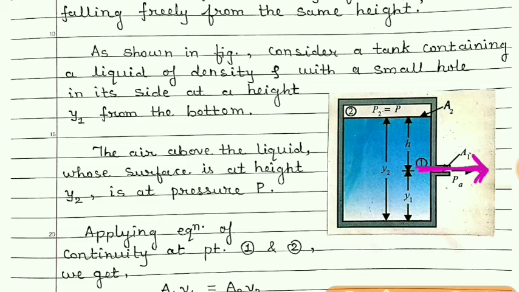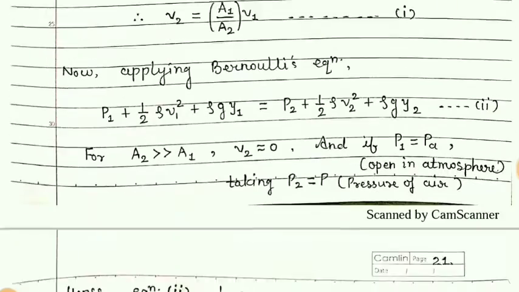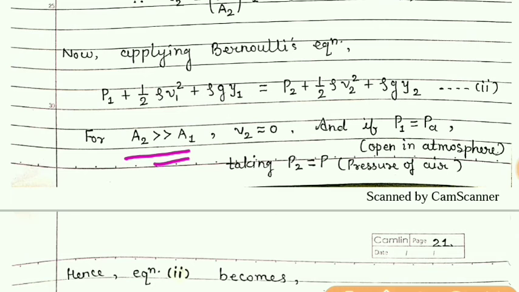But as the cross section area of the container is quite large, in that case the velocity of the water level falling will be very much less, which can be considered nearly equal to 0. So for this condition we can take V2 equal to 0. And also if we take this pressure P1 as atmospheric pressure, then taking P2 equal to P, the pressure of the air.